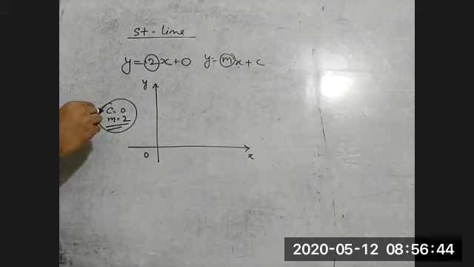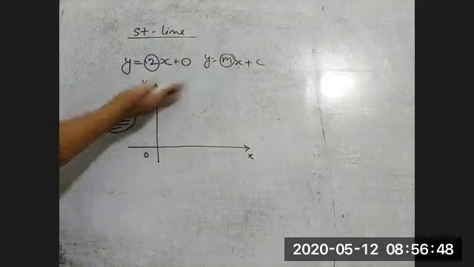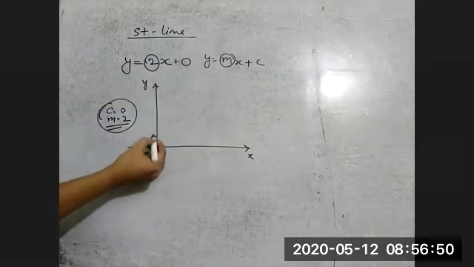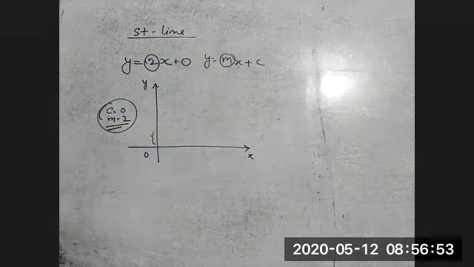Of course c is 0. It means the y-intercept is 0, meaning the straight line is passing through here, and there is no distance on the y-axis.